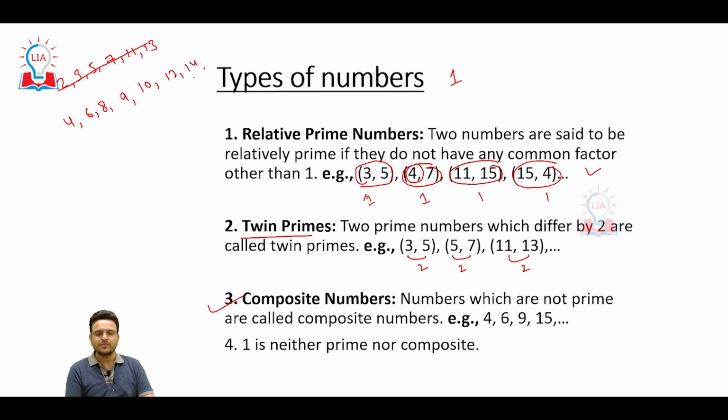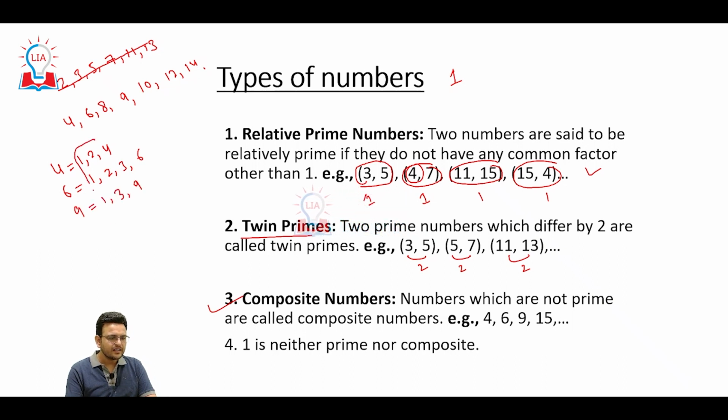They have three or more factors. Like 4 has factors 1, 2, 4; 6 has factors 1, 2, 3, 6; 9 has factors 1, 3, 9.